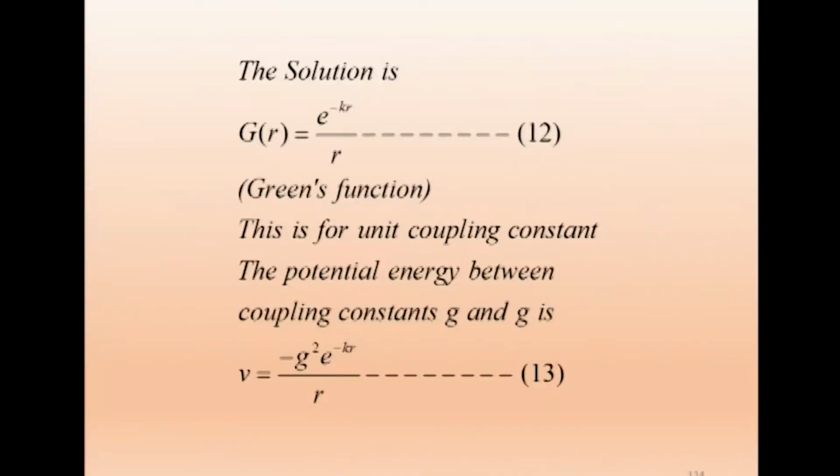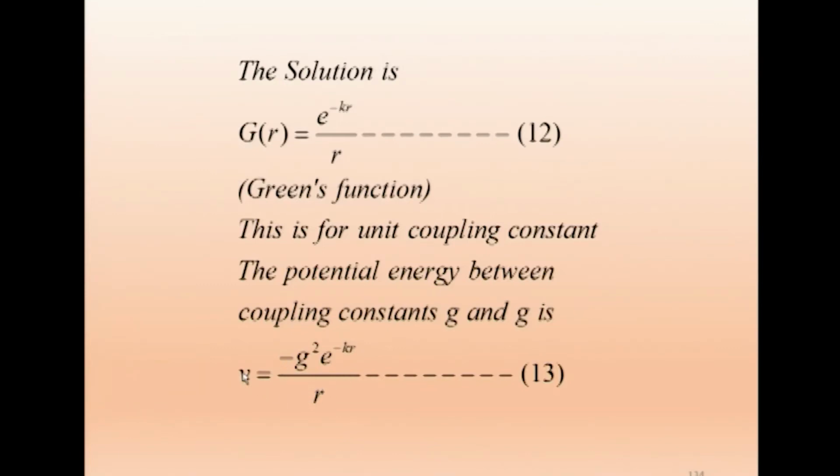The nuclear potential is never repulsive, it is attractive. The Coulomb potential can be repulsive or attractive, because between two protons it is repulsive, between proton and electron it is attractive. Here between neutron and neutron, proton and proton, and neutron and proton there is attraction. Therefore we give the sign minus g squared.